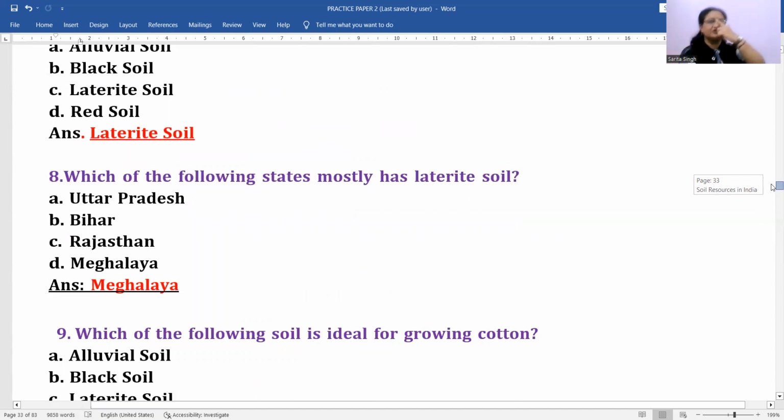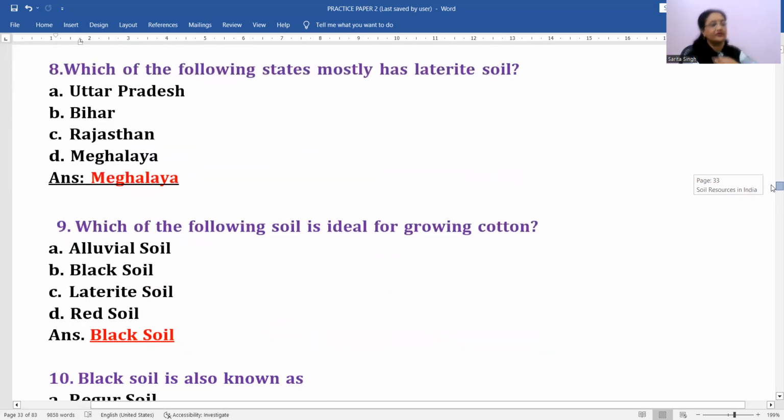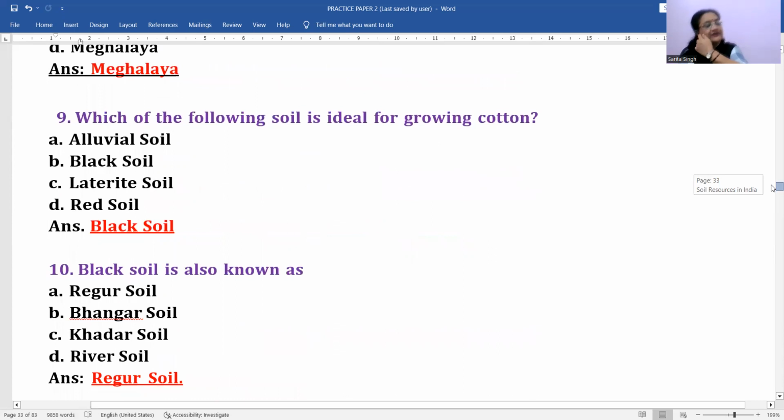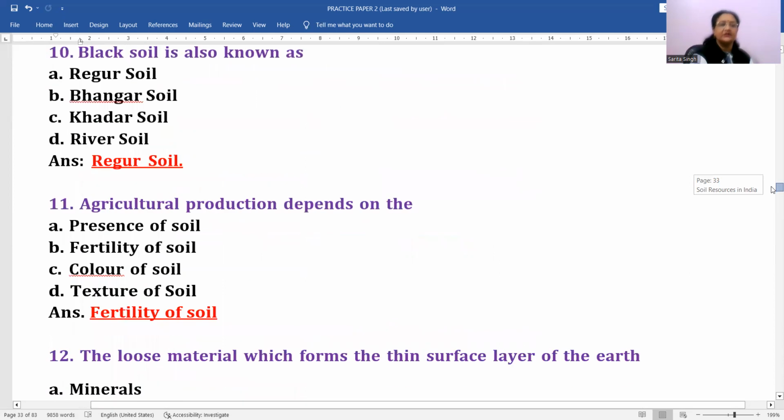Which of the following states mostly has laterite soil? Meghalaya. Okay. Next is which of the following soil is ideal for growing cotton? Black soil. That's why it is also called by the name black cotton soil. Right? Regur soil, black soil is also known as regur soil, bhangar soil, father soil, or river soil. Regur soil. Okay.